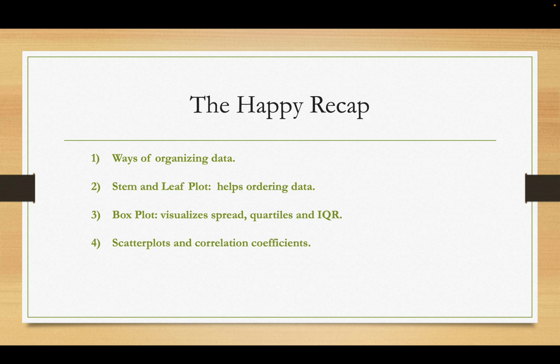The happy recap. We talked about ways of organizing data, box and whiskers, box plot, etc. Stem and leaf plots. Stem and leaf help us order data. That's what that's great for. The box plot helps visualize spread, dispersion, quartiles and the interquartile range, and scatter plots and correlation coefficients. It doesn't matter whether it's going up or down. Whichever one has the most tightly bunched group of dots is going to be the stronger correlation.